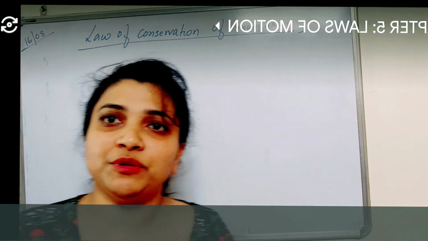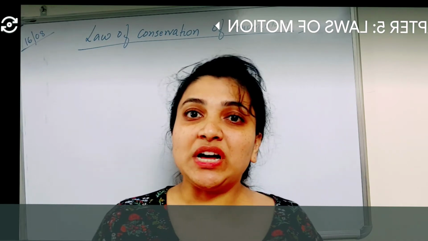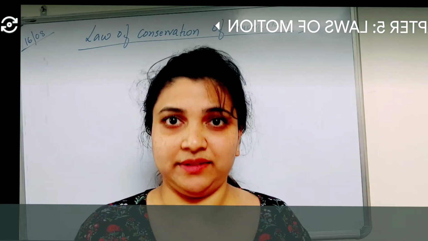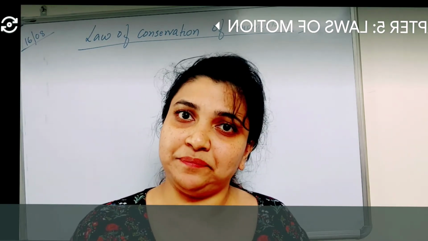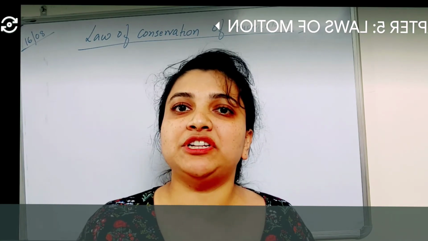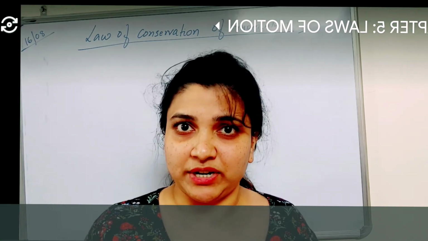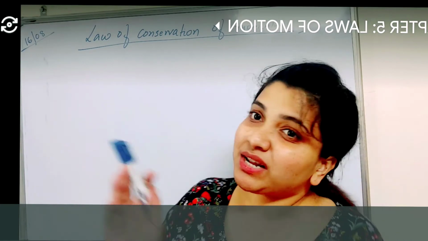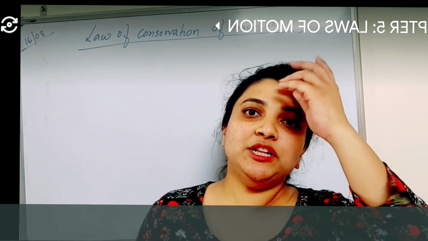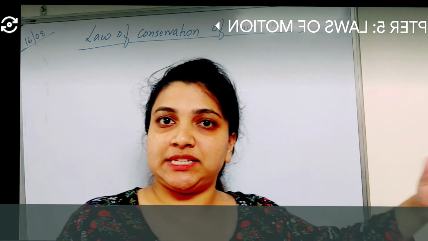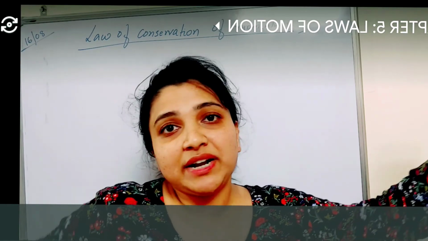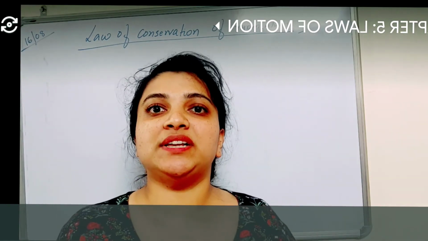It means you are conserving one physical quantity. What is a physical quantity? Any quantity which can be measured is called a physical quantity. So you are conserving that quantity. That means whatever it is before, the same you will get after the reaction also. That is called conserving.